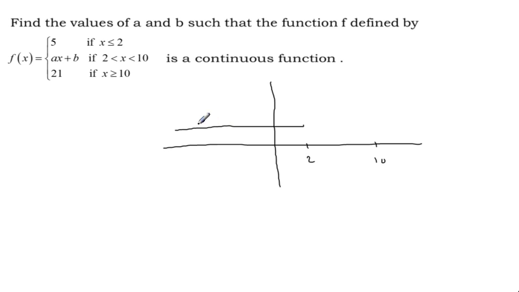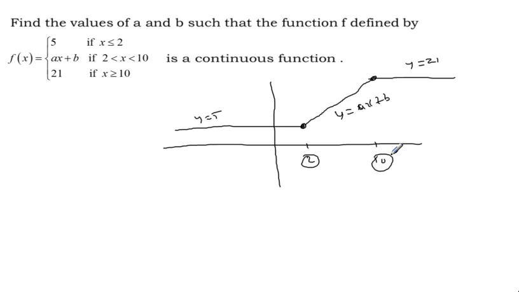This straight line. What is the value? Y equal to 5. X is greater than or equal to 10 mean 21 somewhere. This is y equal to 21. If we connect these 2 points, so this straight line is ax plus b. Y equal to ax plus b. Okay, this is the actual function. We have to accept the function is continuous at the turning point. Another turning point, that is we have to test continuity at 2 as well as continuity at 10. We have to accept the function is continuous everywhere, especially continuous at 2 as well as at 10.